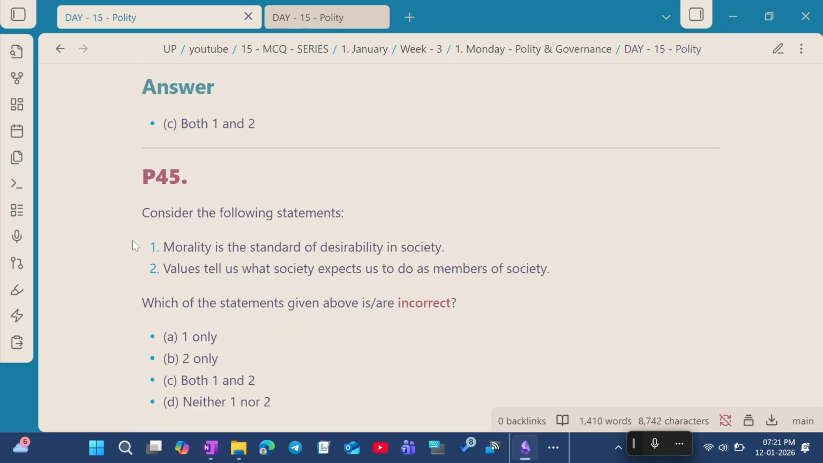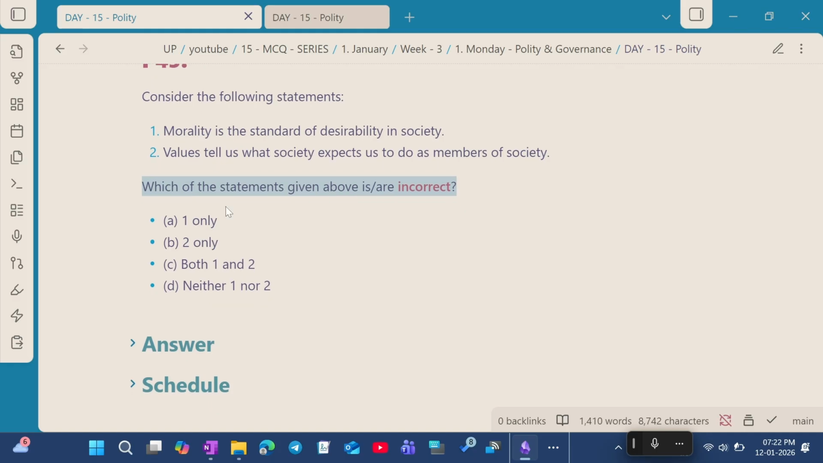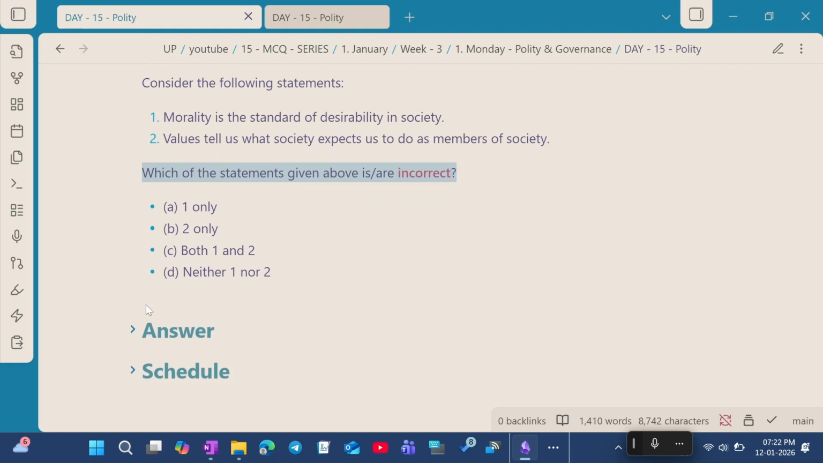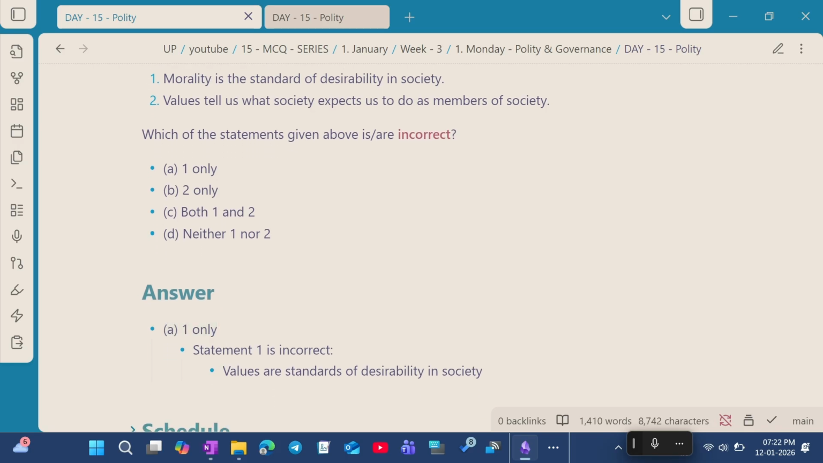Question number 45. Consider the following statements. Statement 1. Morality is a standard of desirability in the society. Statement 2. Values tell us what society expects us to do as a member of the society. Which of the statements above are incorrect? So the correct answer for this question is option A, 1 only. Statement 1 is incorrect because values are the standards of desirability in the society, not morality.